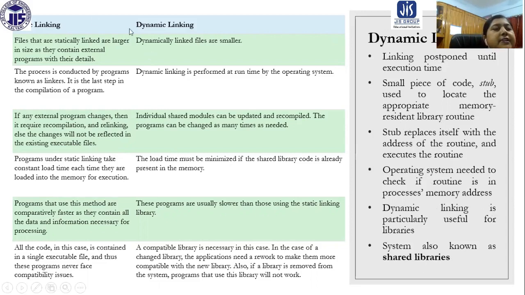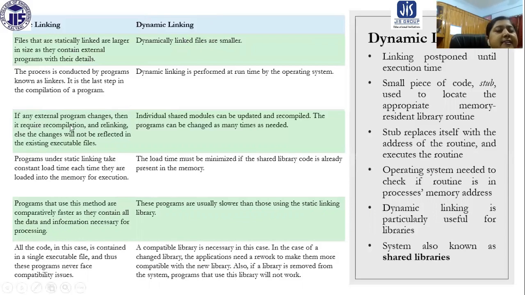So what is the difference from static linking? Files that are statically linked are larger in size as they contain external programs with their details. But for dynamic linking, the linked files are smaller. In case of static linking, the process is conducted by programs known as linkers. It is the last step in the compilation of a program. But dynamic linking is performed at runtime by the operating system. There are no linkers required basically.